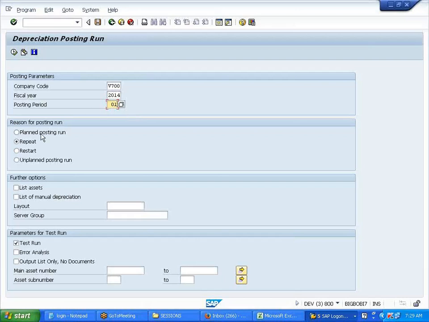Why do you want to repeat that? Because there are certain assets that you missed out while running the depreciation run, or maybe you gave a wrong percentage. You want to change the percentage and rerun, because here there is no reversal.